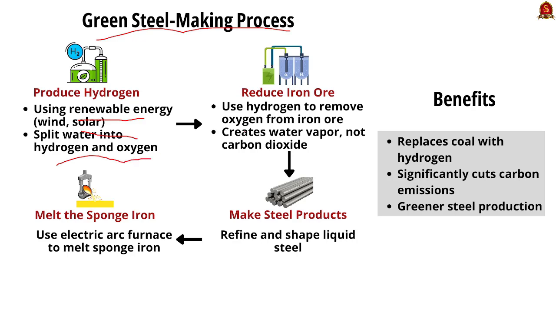The next stage will be to reduce iron ore. It will be done by the use of hydrogen to remove the oxygen from the iron ore. It creates water vapor and not carbon dioxide. Please note that. The next will be making of steel products by refining and shaping liquid steel. And finally, by the use of an electric arc furnace and melting, the final steel is produced. Let's now see the benefits one by one. It replaces coal with hydrogen. It significantly cuts carbon emission and is also greener in production.